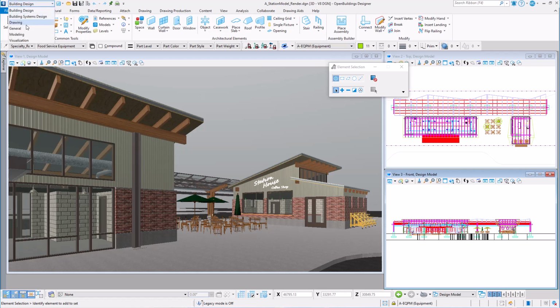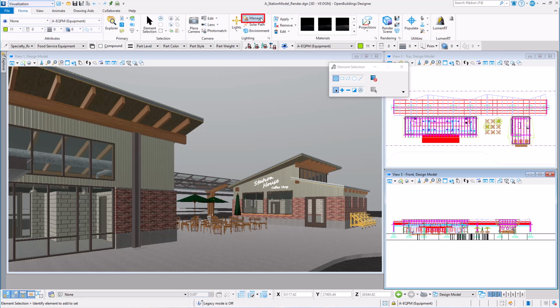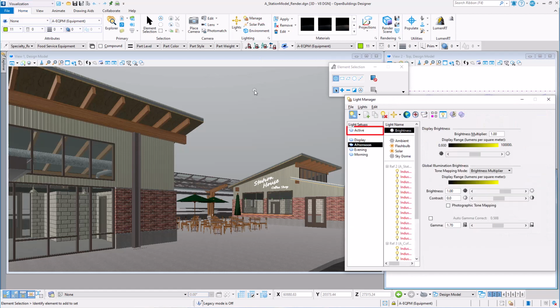I'm going to go to the visualization workflow and open the Light Manager. There is always an active light setup, but you can also save different setups. For instance, here I have a setup for different times of day. I'm going to start with the afternoon setup, and I will start on the Brightness tab.